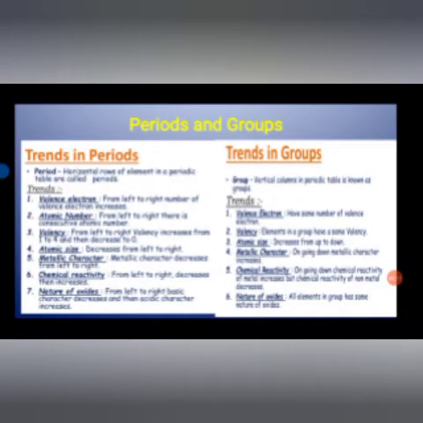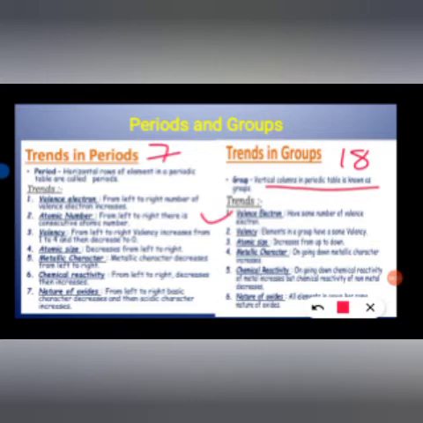So similarly in groups, what is happening? A group is a vertical column. There are 18 groups and 7 periods. So in a vertical group, elements have the same number of valence electrons. If we talk about valency, we will say elements in a group have the same valency.